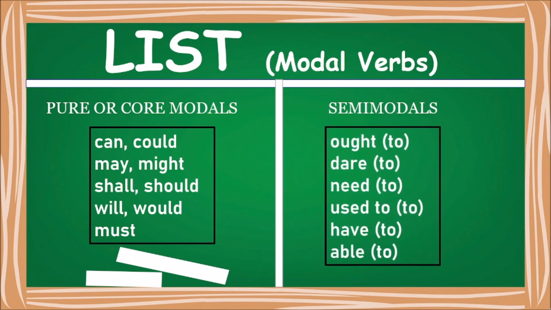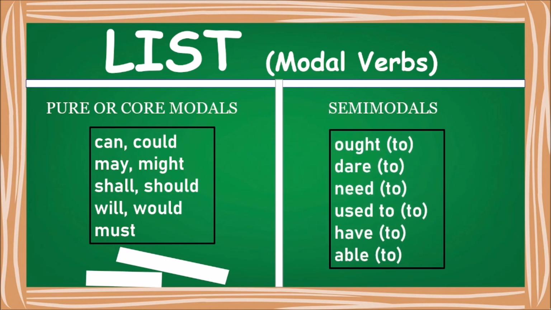Next, again a quick revision. What are your semi-modals? Those are your ought to, dare to, need to, used to, have to, and be able to. Now remember one thing, students, when you use these words, there are not only four, there are four more remaining. That we'll be doing in the next class. So we will continue with this topic. Right now we have shortage of time, and so we are just going to focus on the four modal verbs that we saw and how they are used in which context.